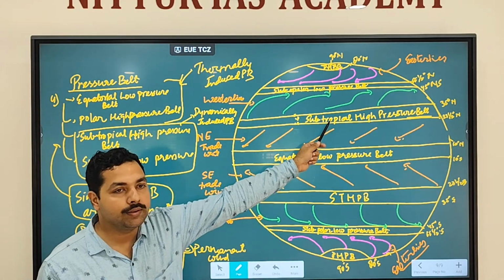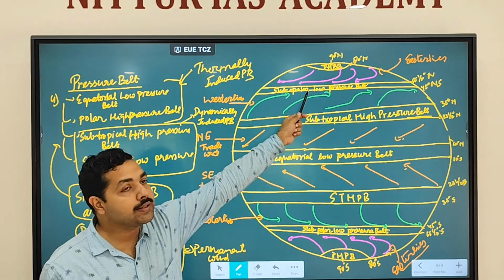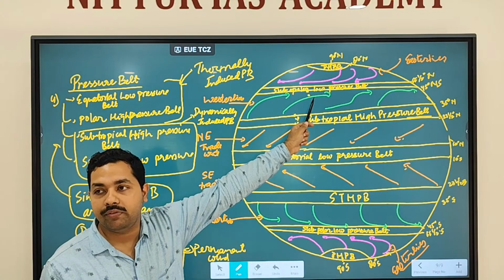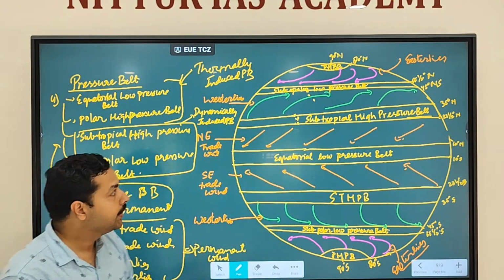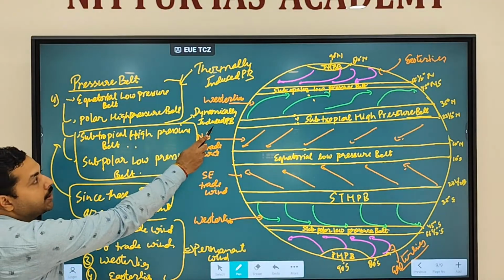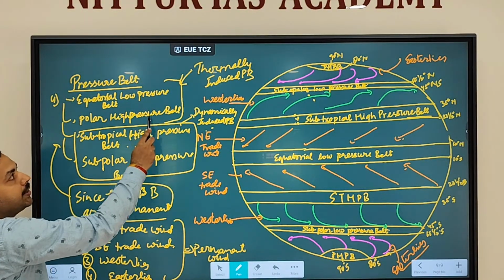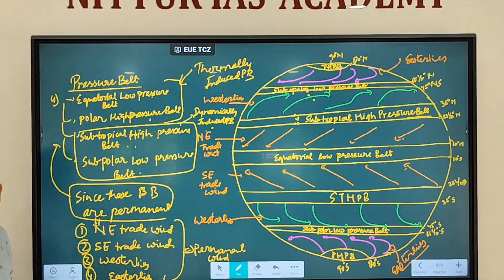But here what we have written? High pressure. Here there is less heating. Less heating means contraction, so high pressure should form. But here we have written low pressure. That's why these two pressure belts are dynamically induced pressure belts. They are not because of the sun's heating. But these two are thermally induced pressure belts, due to the sun's heating. Clear? So you can have two different kinds of pressure belt. Dynamically induced means because of a different reason, not due to the sun's heating. Thermally induced pressure belt means it is due to the sun's heating.